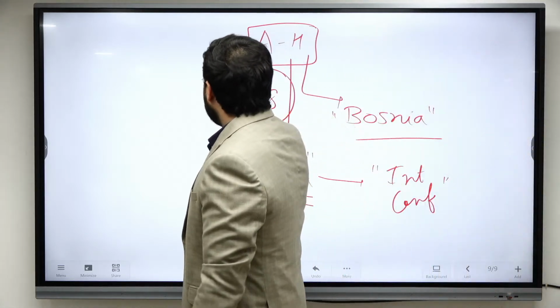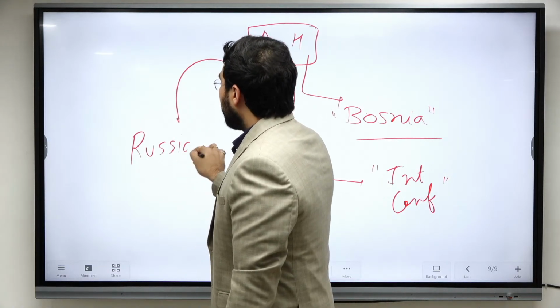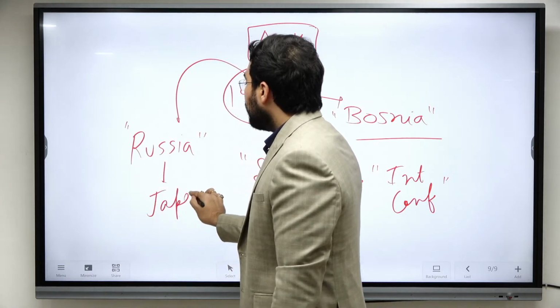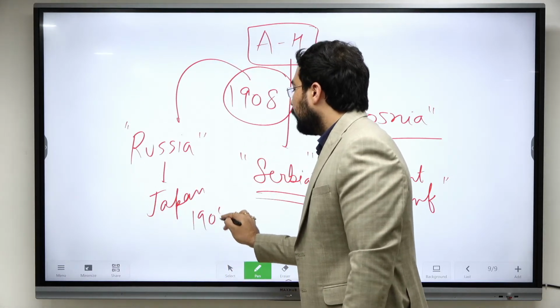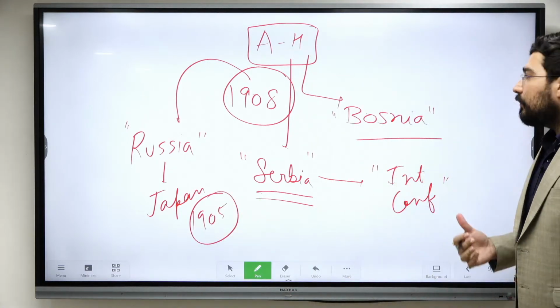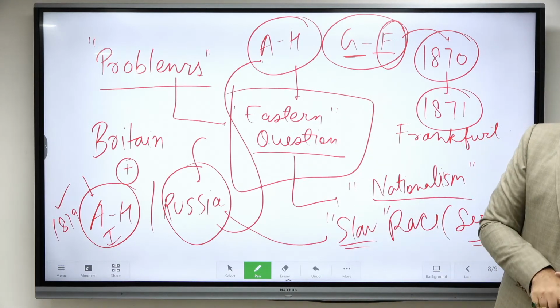Serbia also wanted help from Russia, but Russia could not help because Russia had been defeated by Japan in 1905. This was the situation in the opening years of the 20th century.